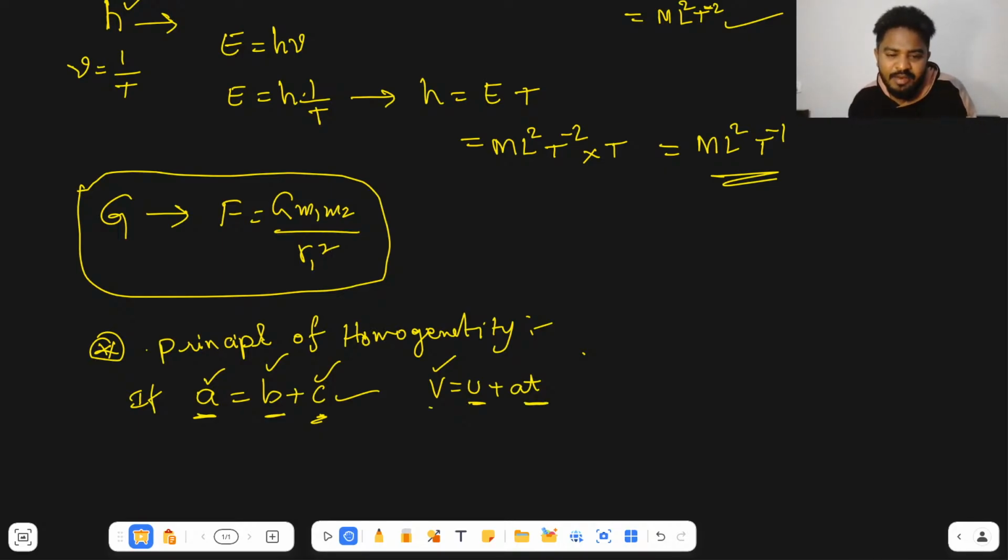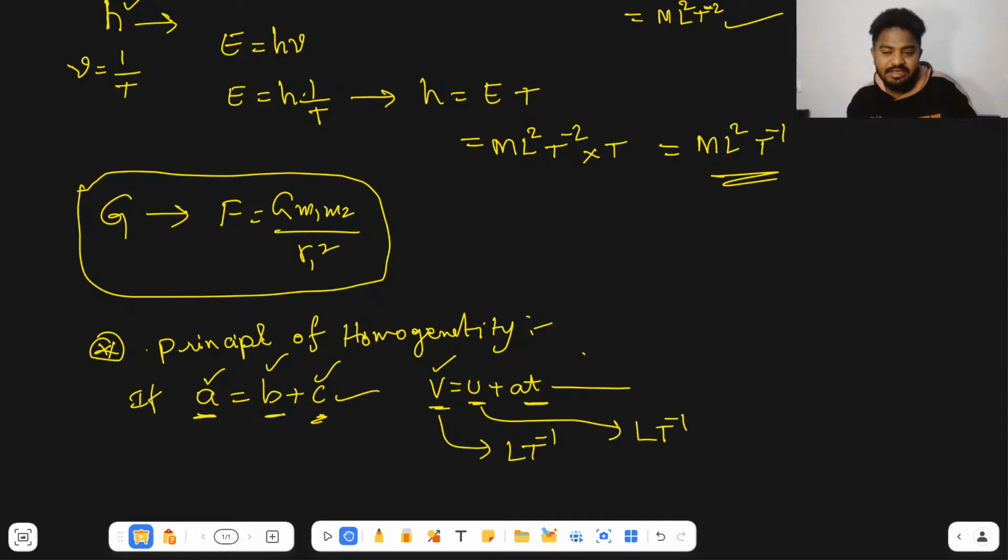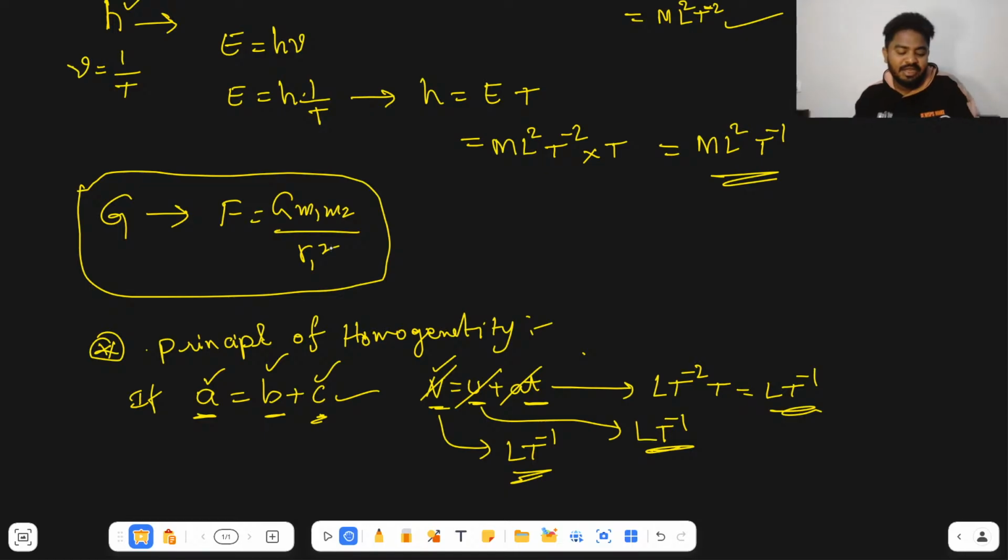For example, what is the dimensional formula of velocity? L T power minus 1. What about this term? This is also initial velocity, L T power minus 1 only. And if you take this term, acceleration is L T power minus 2, and T is there, so you will get L T power minus 1. Finally, if you observe carefully, all these terms represent the same physical quantity. So this is nothing but the principle of homogeneity.